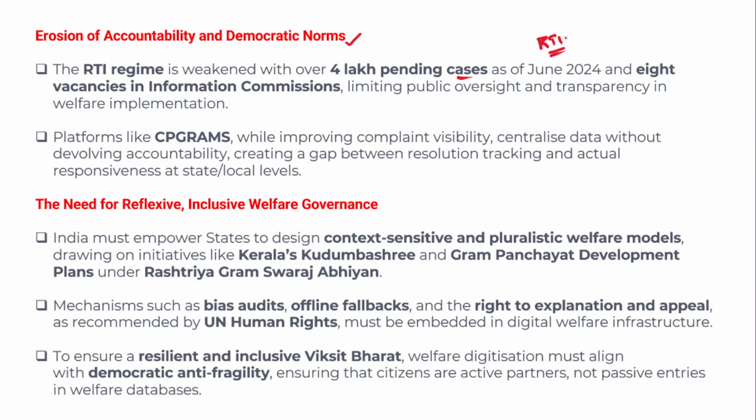However, the problem is that with RTI, around 4 lakh cases have been pending as of June 2024, and there are 8 vacancies in various information commissions also. So thereby it has been limiting the oversight and transparency in the welfare implementation.